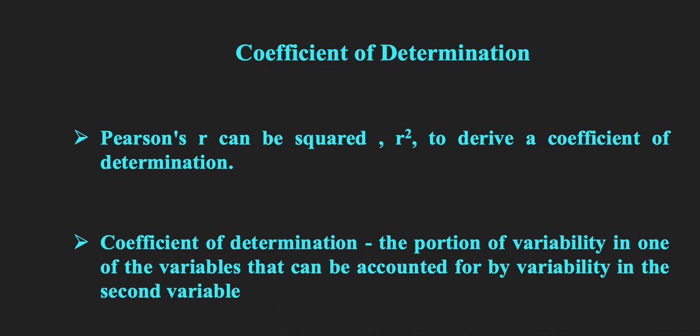For example, if we change the age from 5 years to 10 years, how much is the change in the weight? Or if we change income from 5% to 10%, how much is the change in the savings?